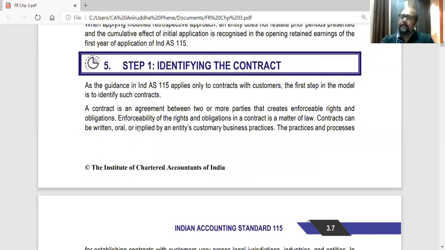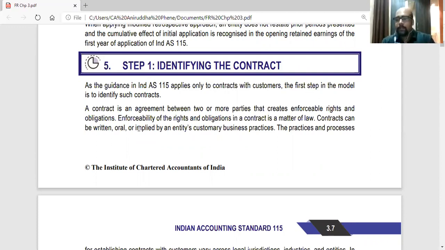So here basically they talk about first of all understanding whether it is a contract or not. As we know, for a contract to be in existence, it has to be an agreement between 2 or more parties. Plus, it has to be enforceable by law. So it should be an agreement which creates legally enforceable rights and obligations between the parties.